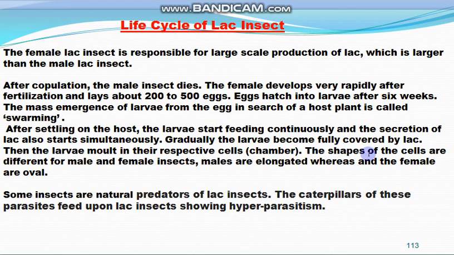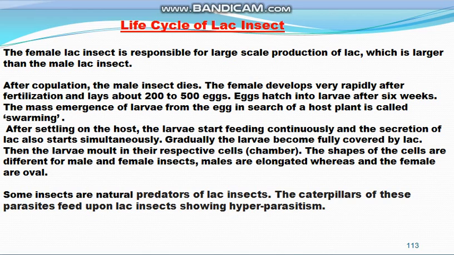Then these larvae inside the lac moult in their respective cells, meaning the chambers of the lac, and the shapes of the cells are different for male and female insects. Males are elongated, whereas the females are oval. So inside the lac covering, these larvae moult and develop either into male or female insects.